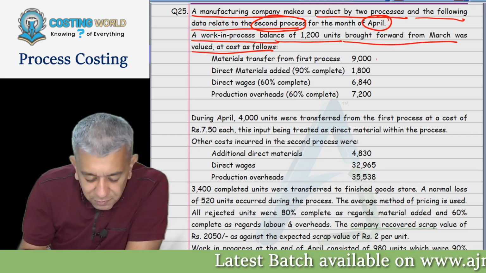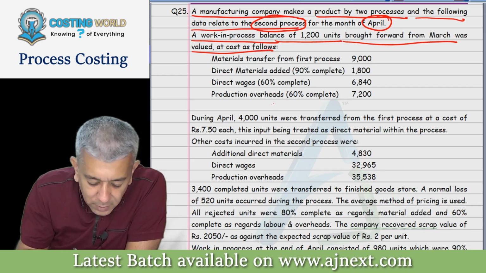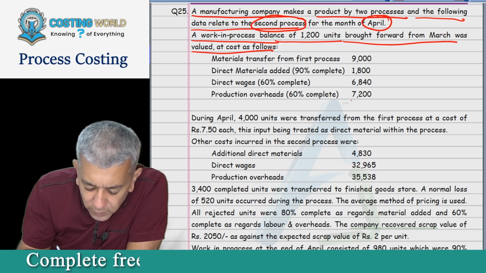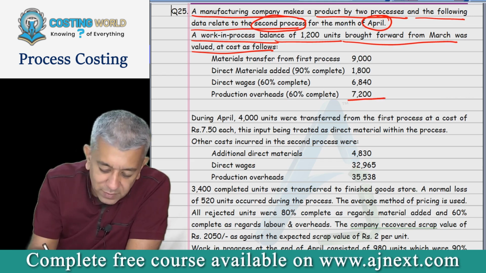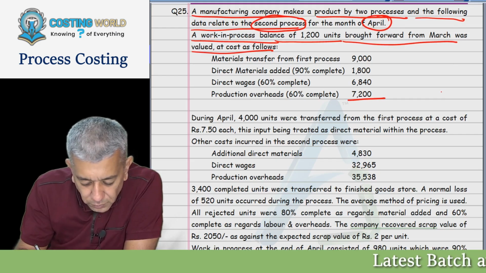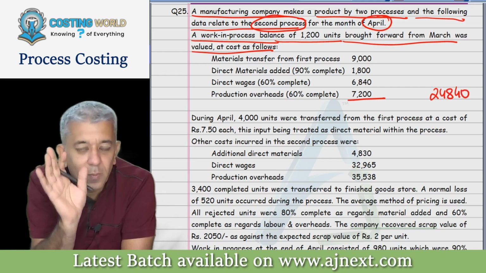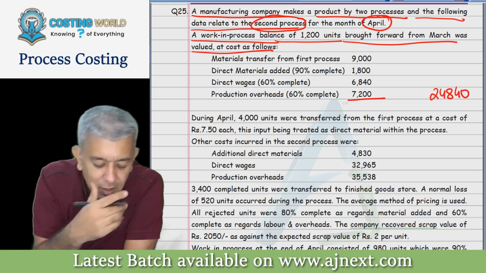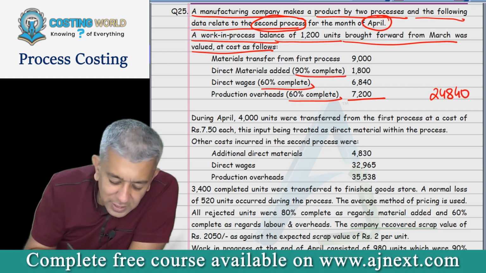Material transferred from first process, direct materials added 90% complete, direct wages 60% complete, production overhead 60% complete. You all do one thing, just get me the total of this, because whenever I'm preparing the process account, I will require the total. 24840. And one thing, they have written stage of completion against everything, but they did not write against this.